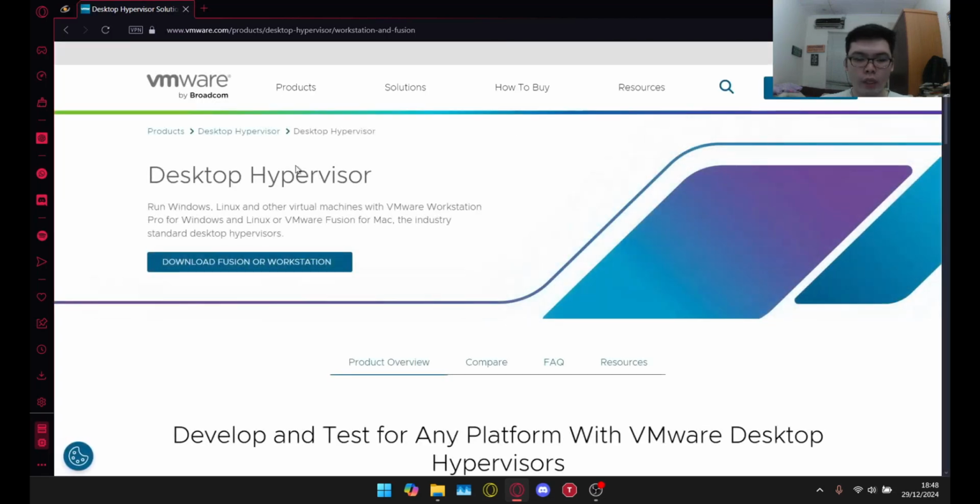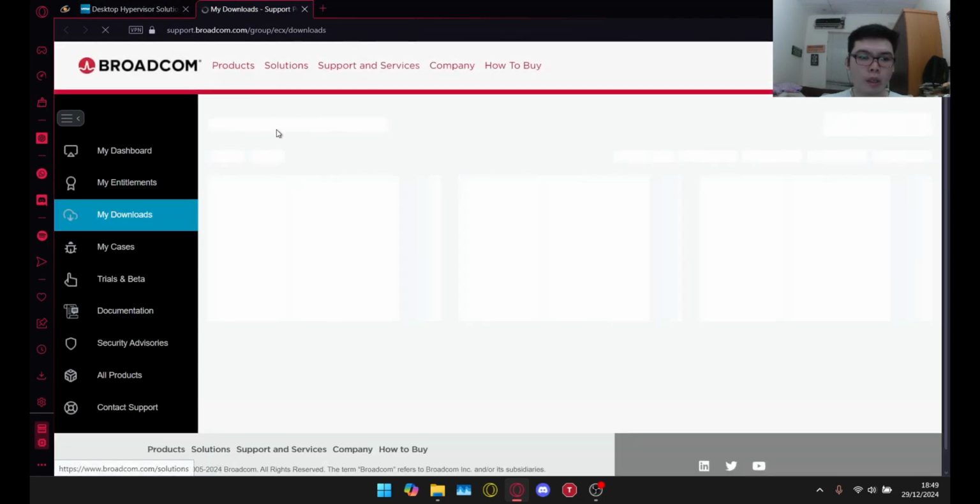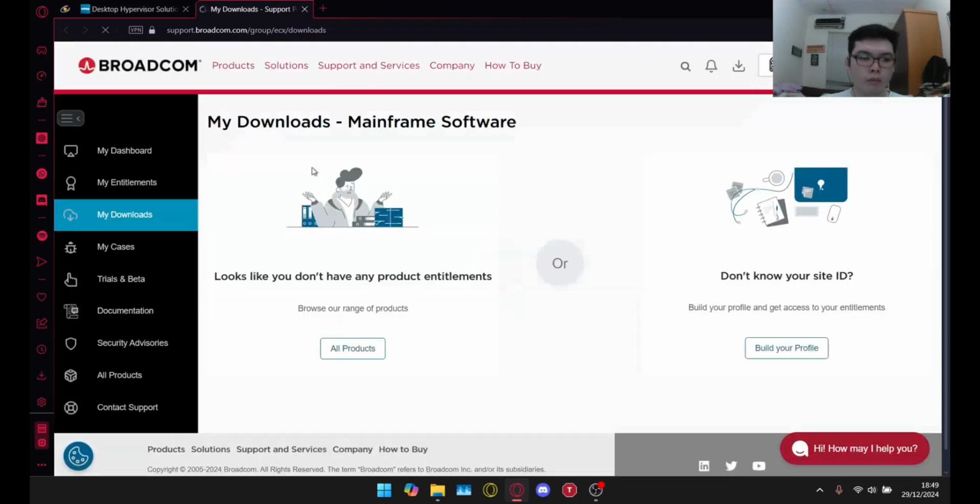And then in the homepage, there should be a button that will redirect us to the actual website that we need to download. So just click the button. Now we're going to be redirected to the broadcom.com website, and then in the homepage we should choose the My Dashboard menu. Just click it.